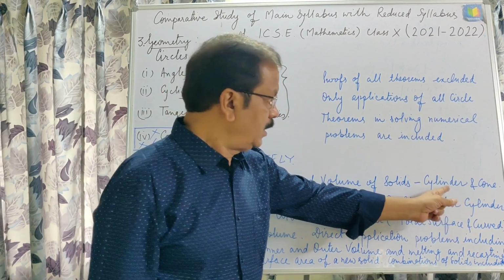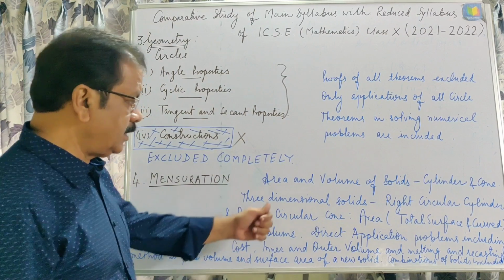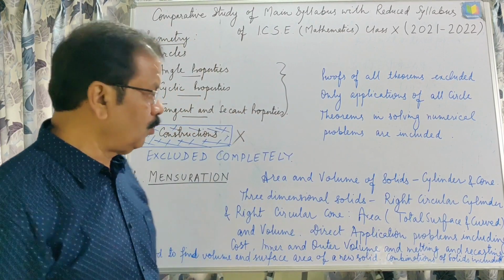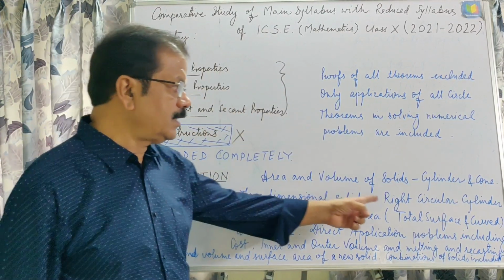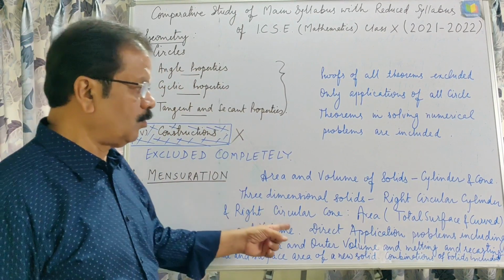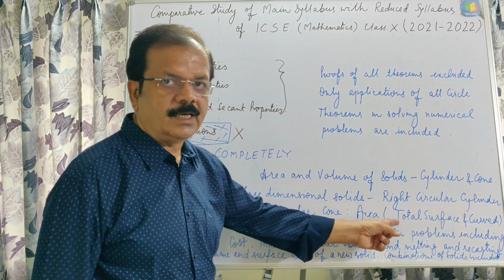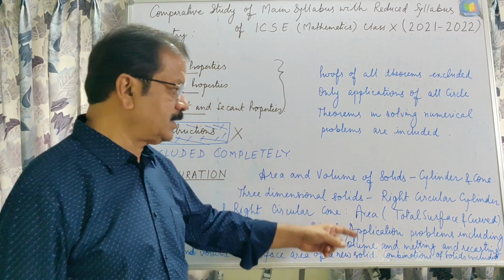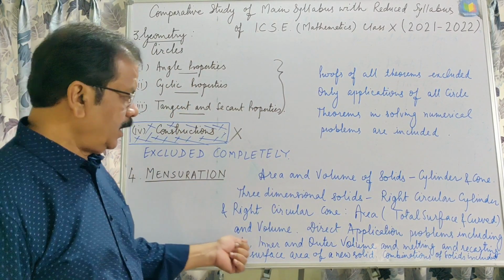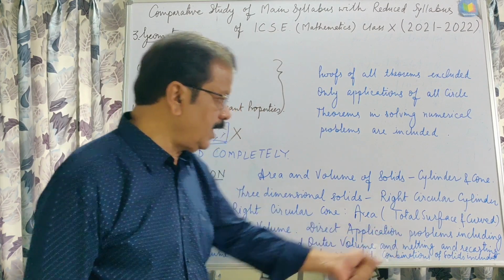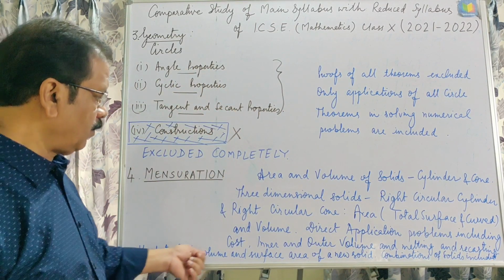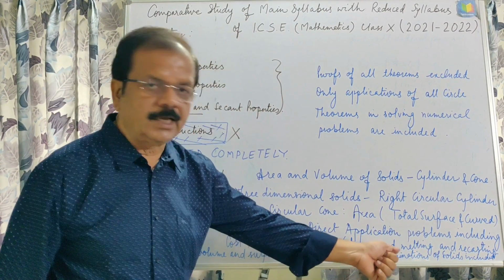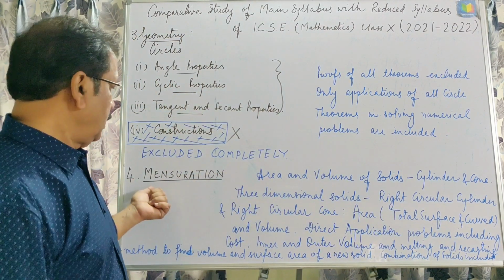You will find only cylinder and cone, and this is the defined syllabus, that is area and volume of solids, that is cylinder and cone, and three-dimensional solids, right circular cylinder and right circular cone. Area, total surface area and curved surface area, both can be asked, and volume, direct application problems including cost, inner and outer volume, and melting and recasting method to find volume and surface area of a new solid. Combination of solids is included in the chapter mensuration.